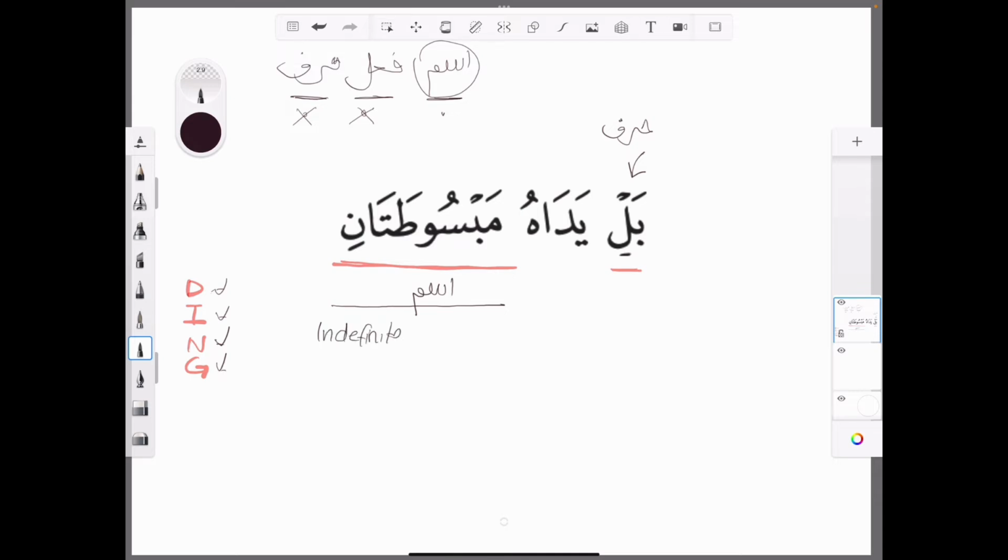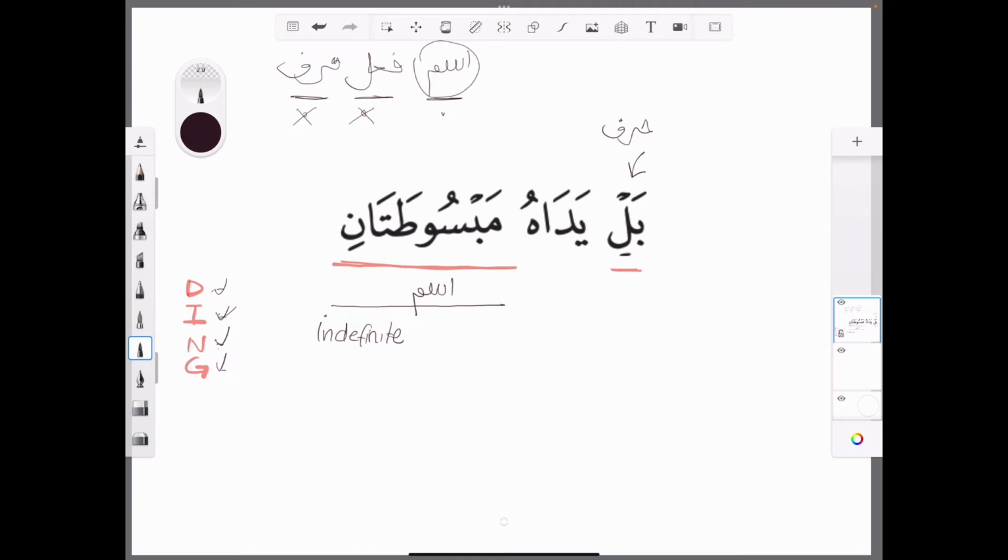Okay? And you should already be aware that when we use the word definite and indefinite, you should already know what the Arabic for that is. Okay, so make sure you're aware of that as well. I'm going to leave the Arabic for now. I'm going to come to the gender. What's the gender of this word?